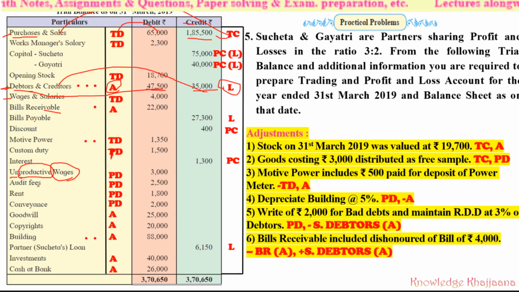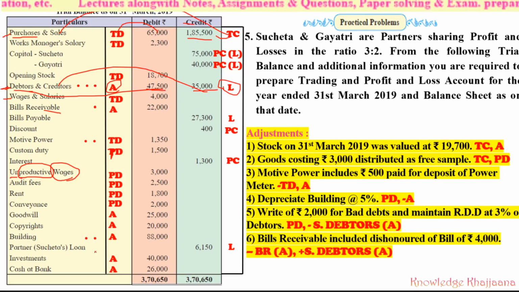Then audit fees, obviously profit and loss account debit side. Rent, profit and loss account debit side. Conveyance, profit and loss account debit side. Conveyance means the amount which has been paid for traveling of, maybe, the employees, marketing managers, so it will go to the profit and loss account debit side. Goodwill, see, goodwill is an intangible asset. Copyright, intangible asset. Building, asset.